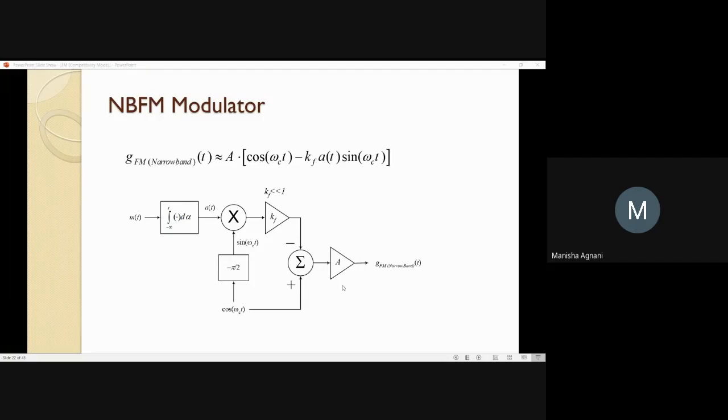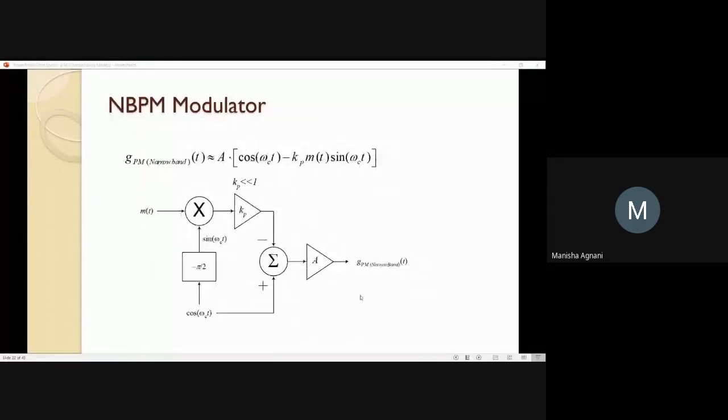And at the output of the adder, I will have another amplifier having a gain A. So the output of this modulator is nothing but narrowband FM, that is A cos omega ct minus kf A of t sin omega ct. So I am in a position to generate a narrowband FM by using a multiplier, by using a 90-degree phase shifter Hilbert transform, by using an integrator, and by using an adder and two amplifiers. On the same lines, I can generate my narrowband PM.